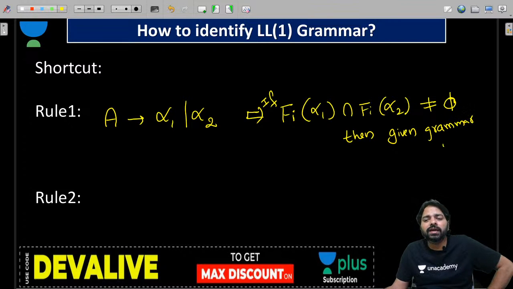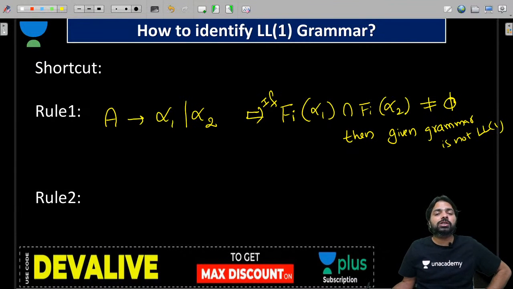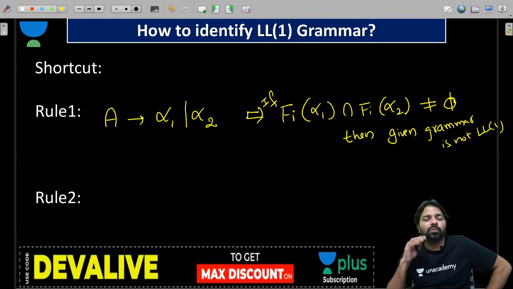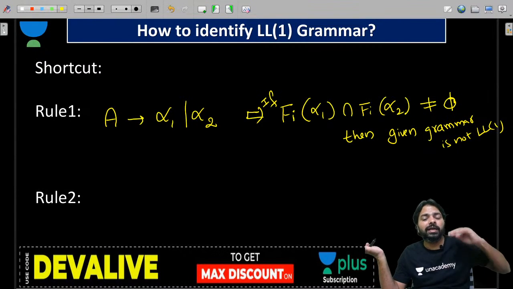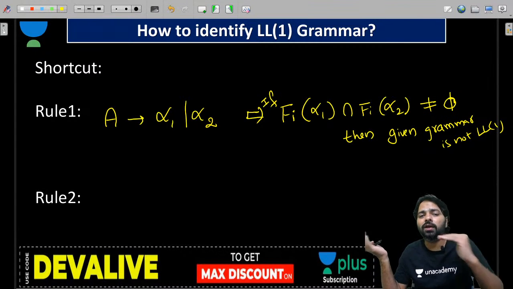So if you want to say LL1, then the intersection must be empty for every combination of alpha 1 and alpha 2. If you want to say not LL1, then it is not equal to empty. So not equal to empty is enough to answer not LL1, but for equal to empty, don't do it only for alpha 1, alpha 2.